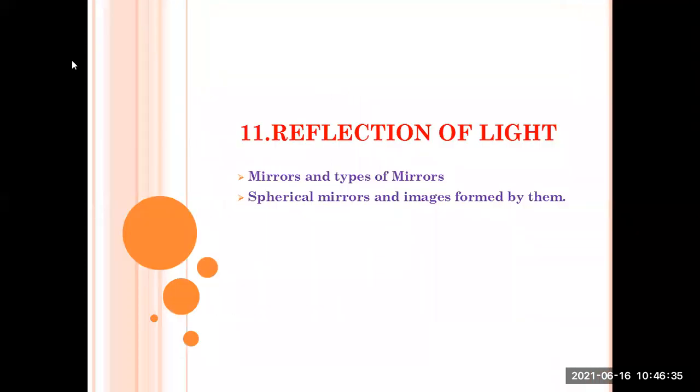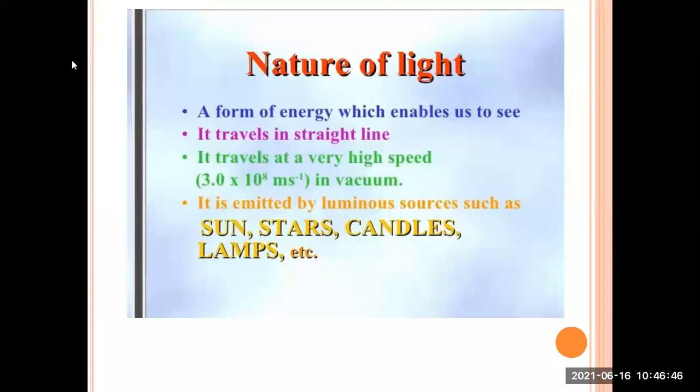in which we are going to see two major contents, mirrors and types of mirrors. Then we are going to see spherical mirrors and images formed by them. So while studying reflection of light, studying nature of light is very important, because without light, reflection cannot take place. So light is the essential thing for reflection.